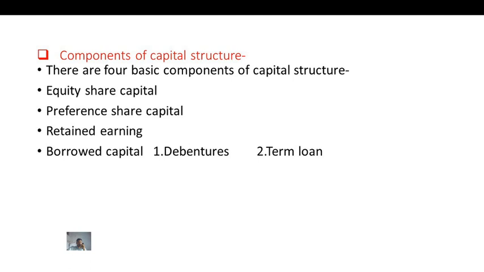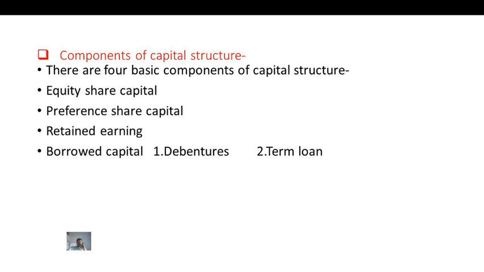Borrowed sources of capital are debentures, loans, bonds, deposits, and public deposits. Borrowed means the company borrows this capital for a specific span of time. After that specific period, the company must repay the borrowed capital with principal and interest to the respective capital providers.